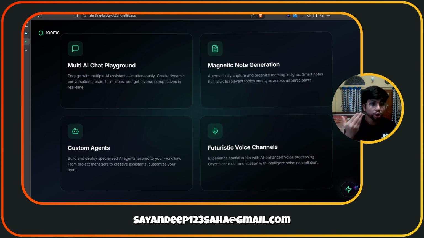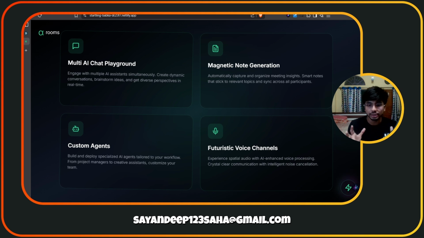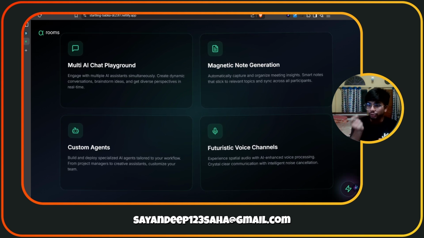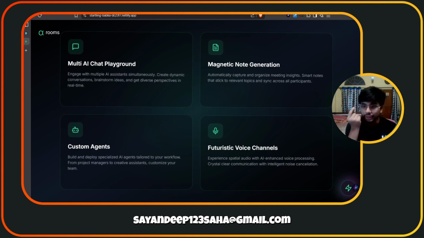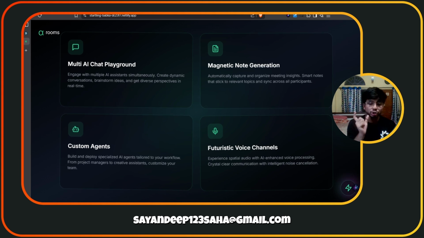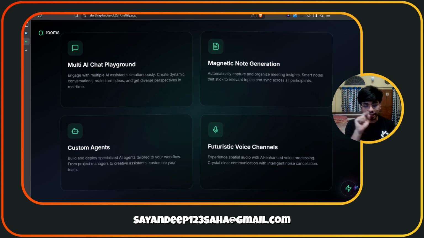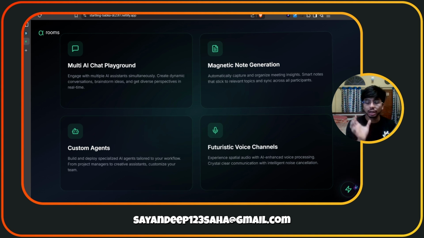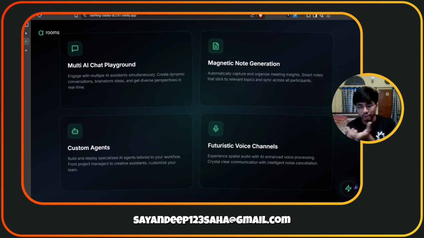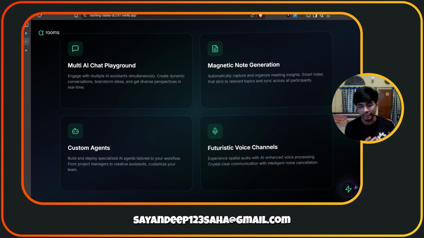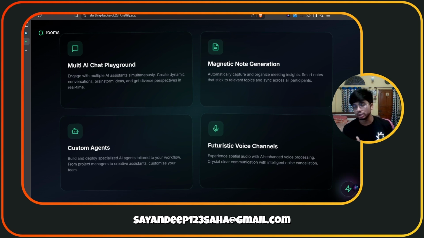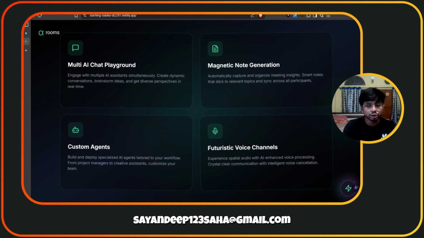Now, as the playground is a common field for all of us to work with, what we will do is select each chat: this is the chat I want to have in my note, this is the chat I don't want to have. Automatically, all the information about the chat, what question brought that particular chat, or which AI is responding to that chat, will be saved at the same time in a PDF file, a Word file or a PPT, whichever document we want to generate. So this is the magnetic node generation feature.